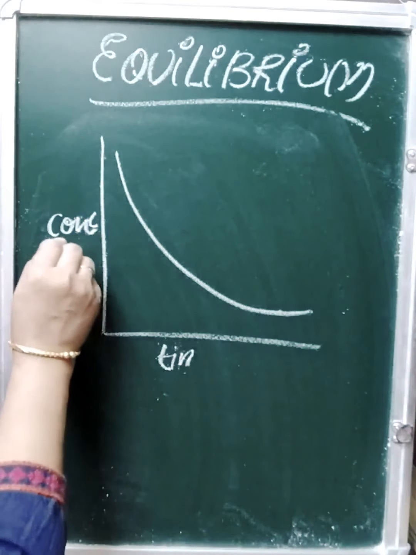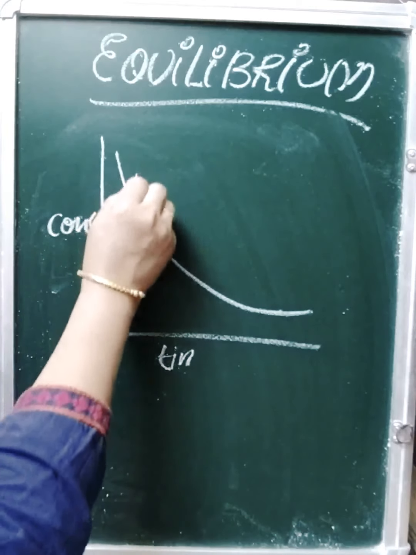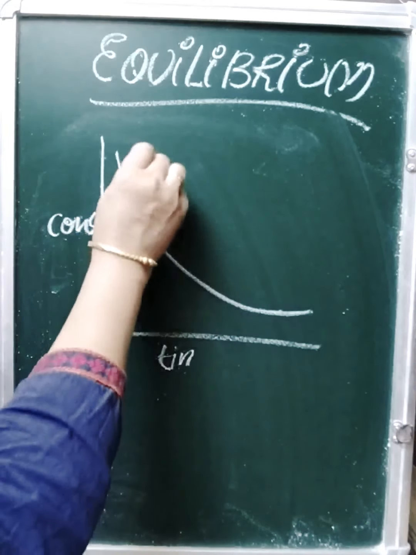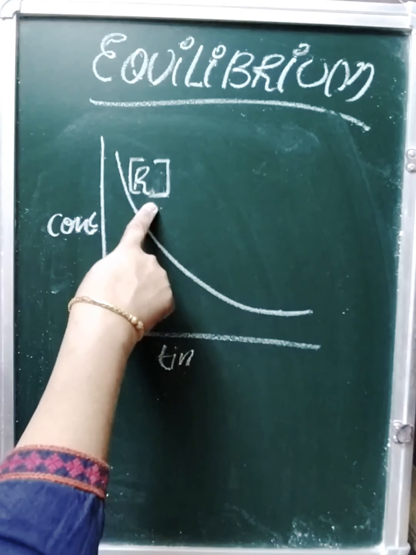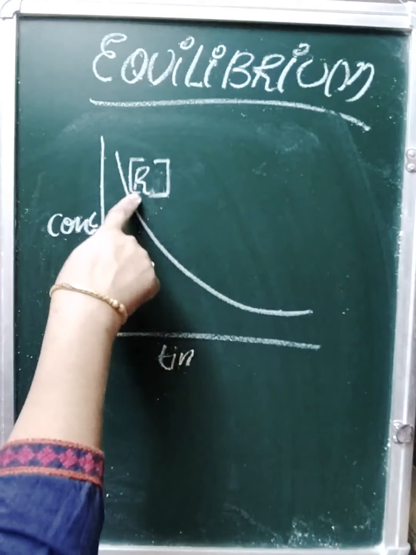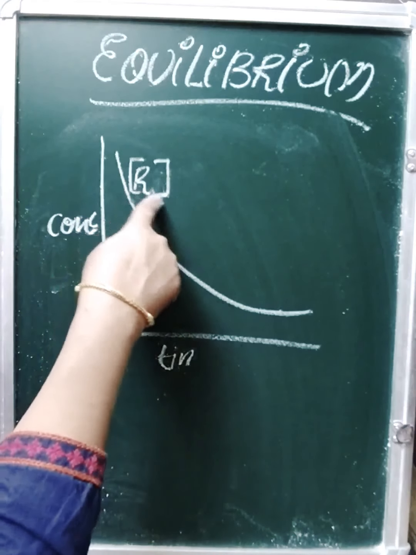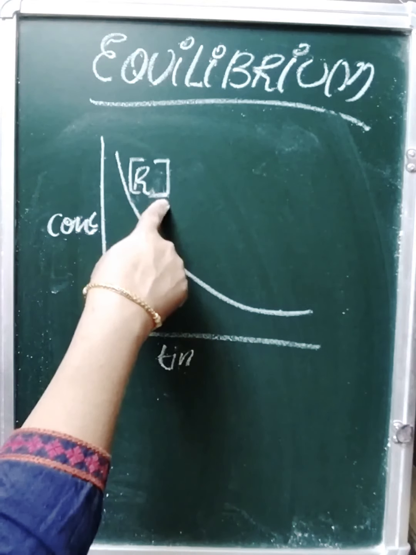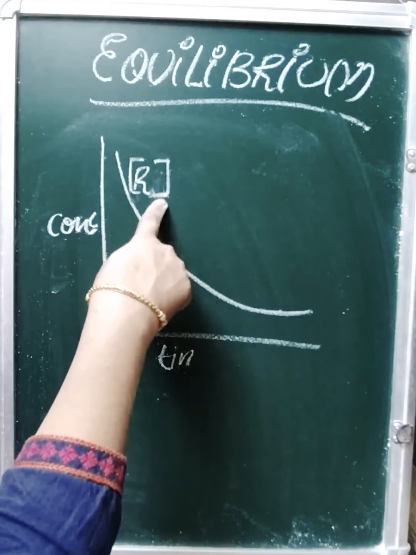If I take reactant alone, concentration is usually represented by writing the symbol for the substance and enclosing it in a big bracket. This represents molar concentration of reactant.